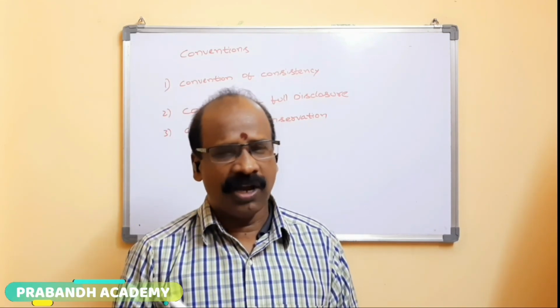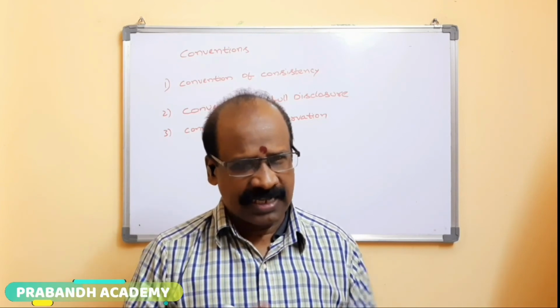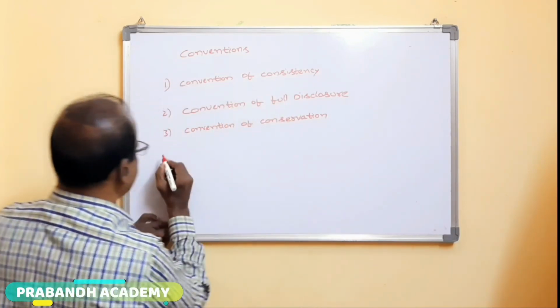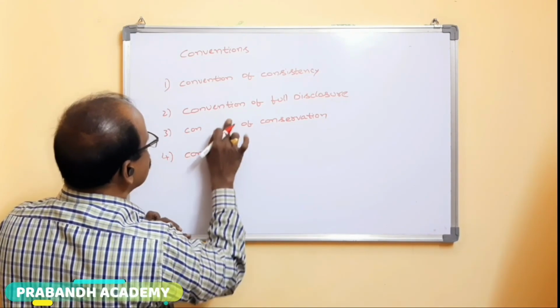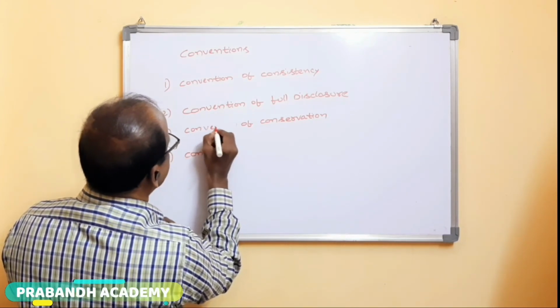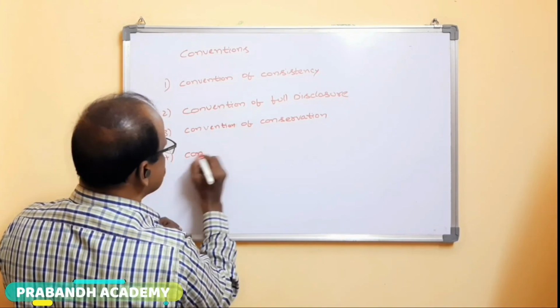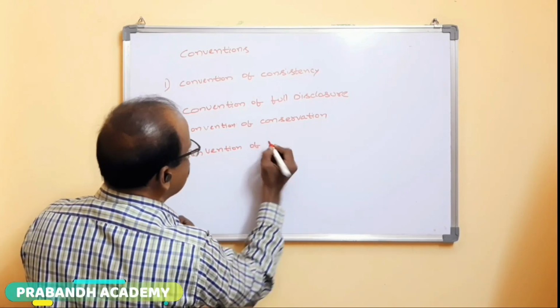Those are all conserved in the business. Next one, convention of materiality.